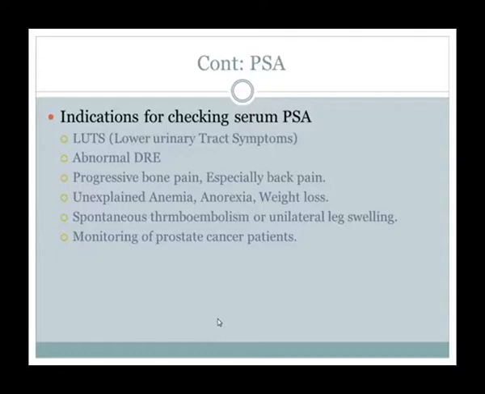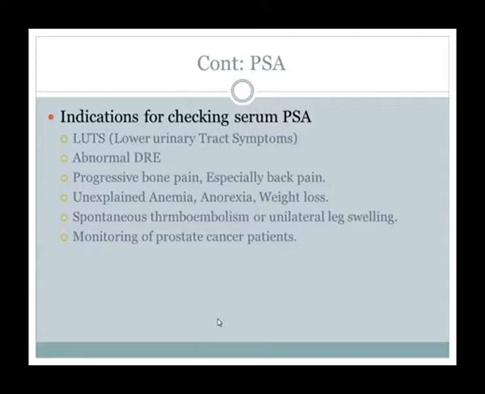This is our baseline investigation in prostate, even in benign conditions. If we suspect an abnormal rectal examination, then we send serum PSA 2 days after DRE so that the result will be normal. If we send it early after DRE, there are chances of elevated serum PSA.